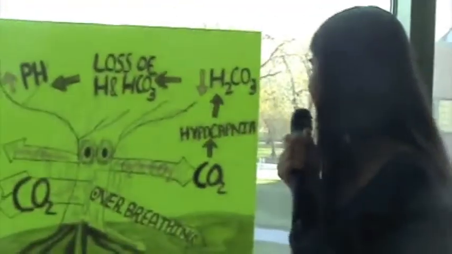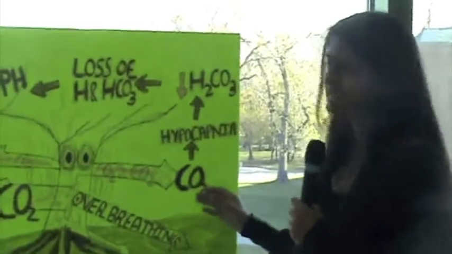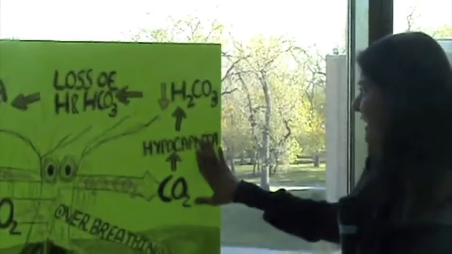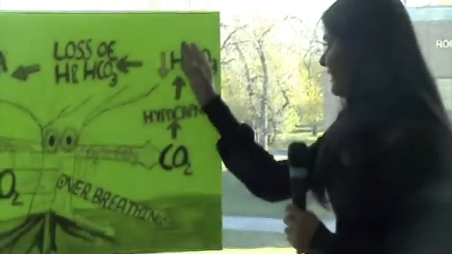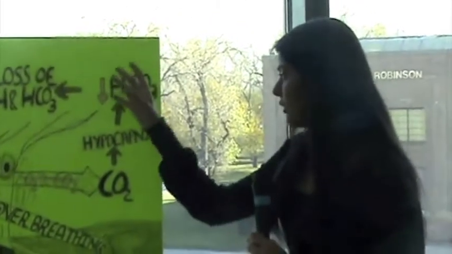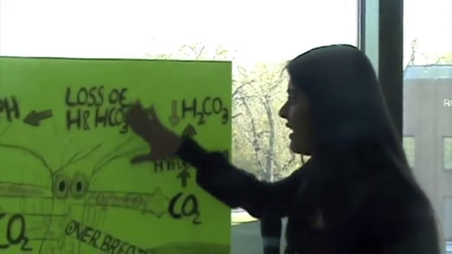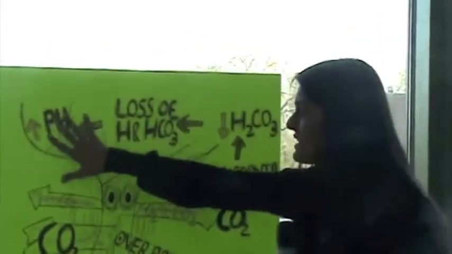This is physio, so I cannot explain to him what he's doing. But since he is losing CO2, it's going to cause hypocapnia. And it's going to cause loss of H2CO3 because we don't have CO2. So how are we going to produce H2CO3? If we don't have H2CO3, then we are going to lose H+ and HCO3-. Because of this, it's going to cause increasing pH. And we know that increasing pH means respiratory alkalosis. So it's going to put my friend into a worse condition.